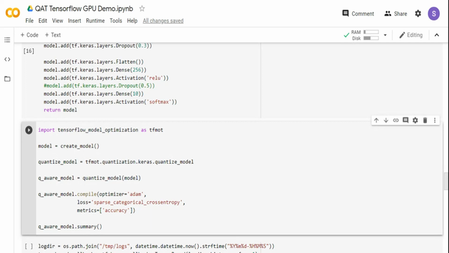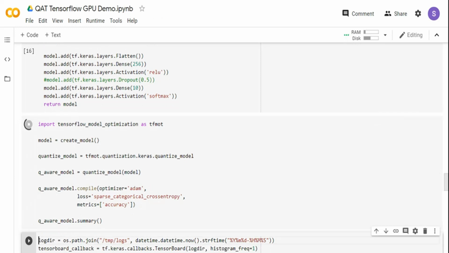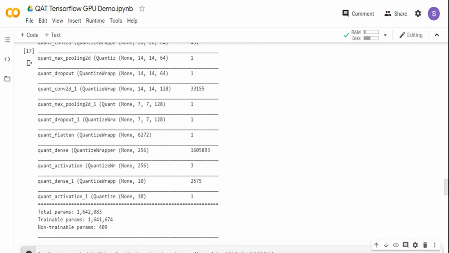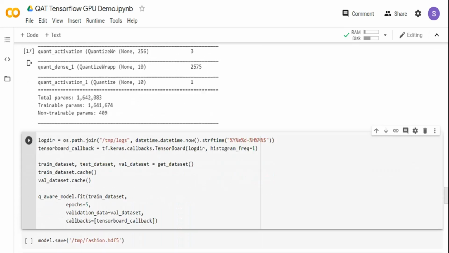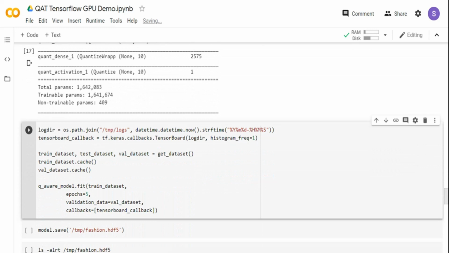So I'm creating a quantization model, and then I'm passing the model itself to the quantization model. Now my model becomes quantization aware, and I use that to compile the model, and then I'm printing the model summary. If you have seen a typical TensorFlow model, you will get all the layers like convolution 2D or the max pooling and everything. But here, if you see, a quant is appended to each of the layers. So this is telling us that now the model is quantization aware, and we are going to use this model to train. So that's what we are going to do.